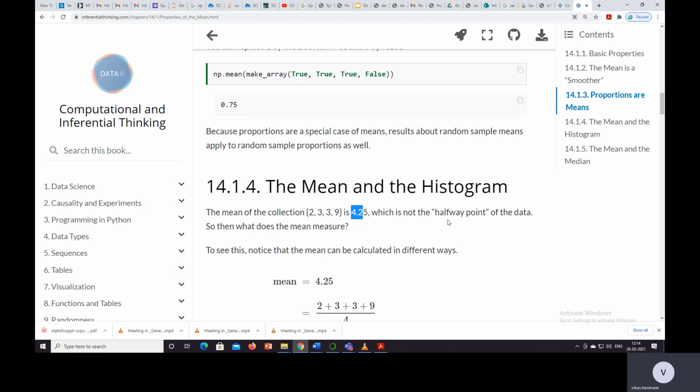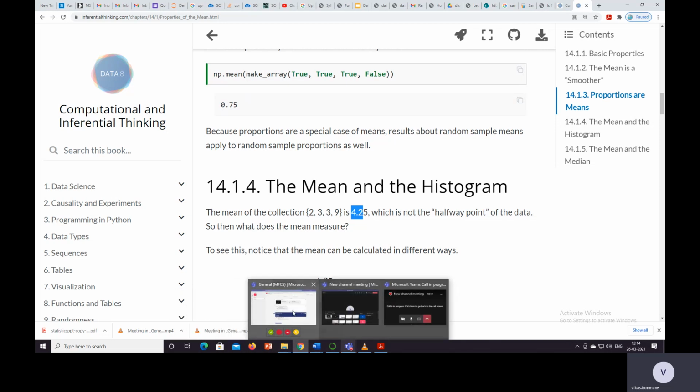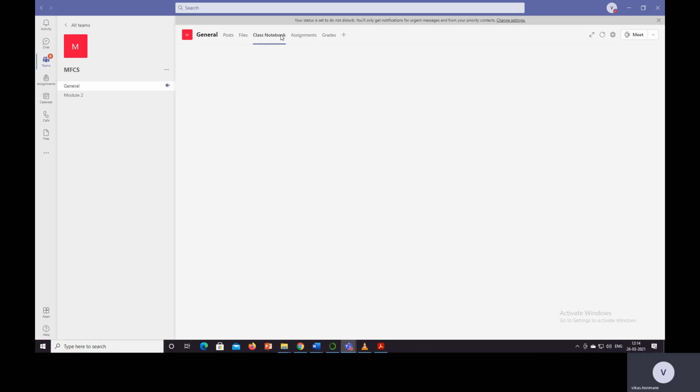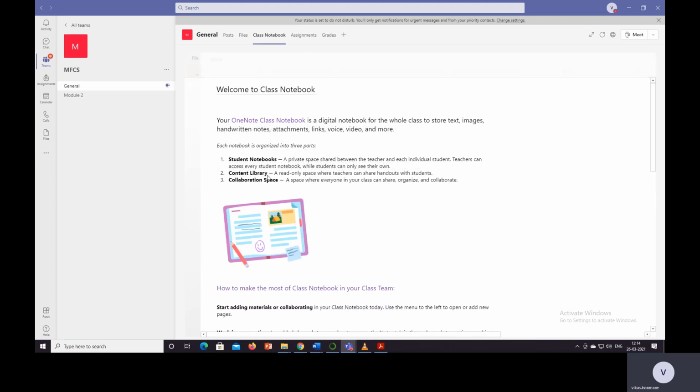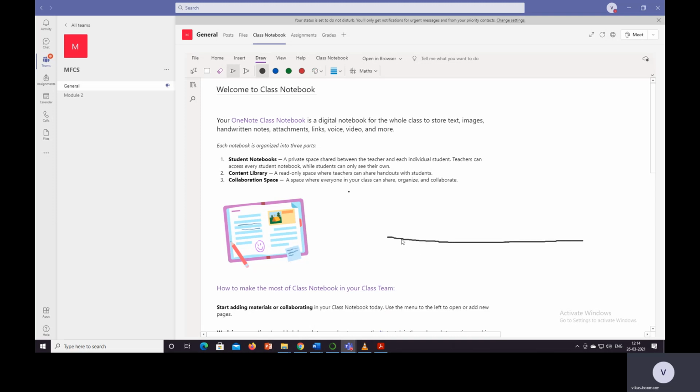Suppose we draw a number line here, like 1, 2, 3, 4, 5.